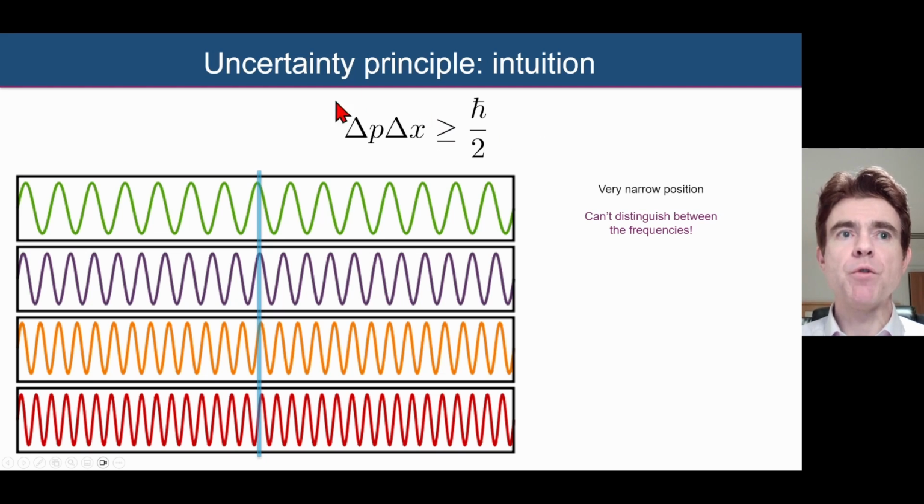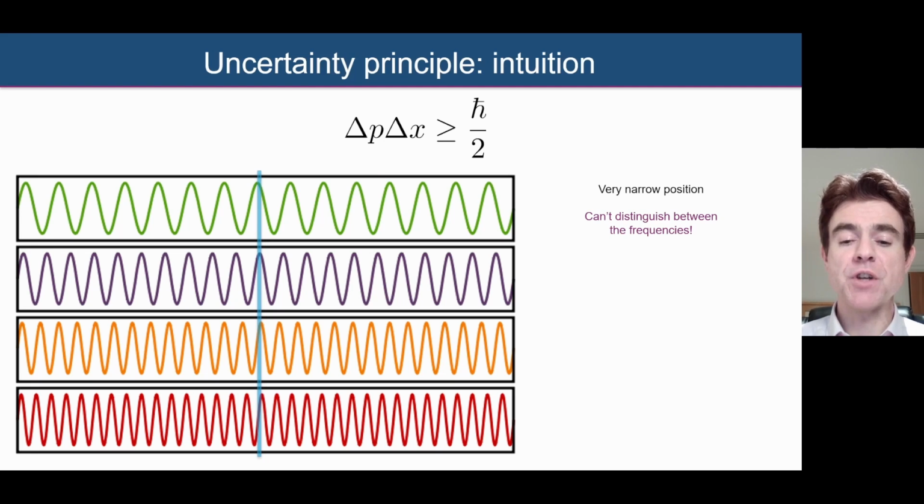Okay, so here then, with a very narrow localization, a very small delta x, we're hardly able to distinguish between the frequencies, and therefore our delta p is actually very large. Our uncertainty in momentum is very large.